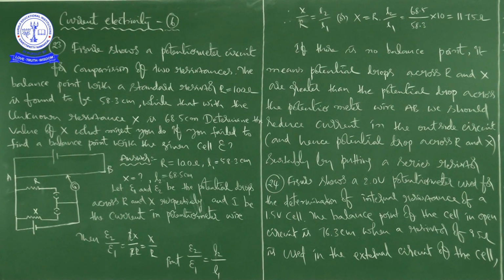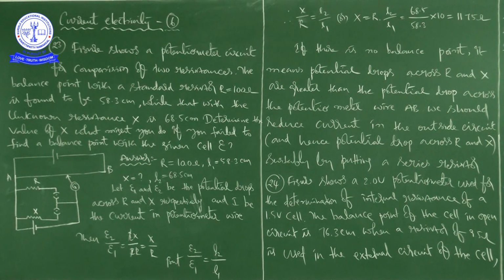What might you do if you fail to find a balance point with a given cell epsilon, or sometimes you can also assume it as E? So what is the question? Determine the value of X. What might you do if you fail to find a balance point with a given cell epsilon?